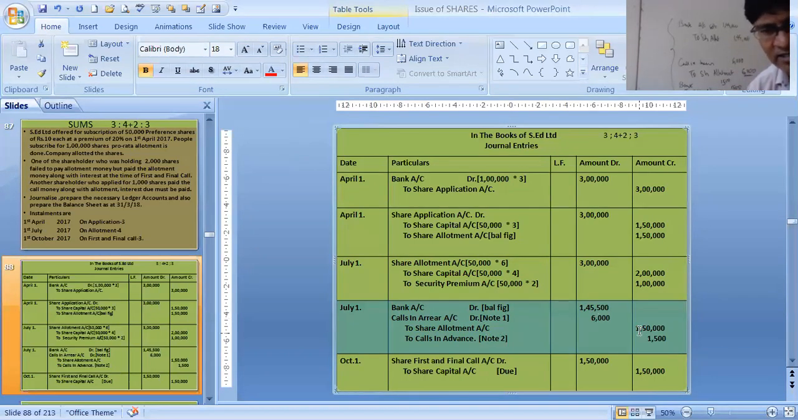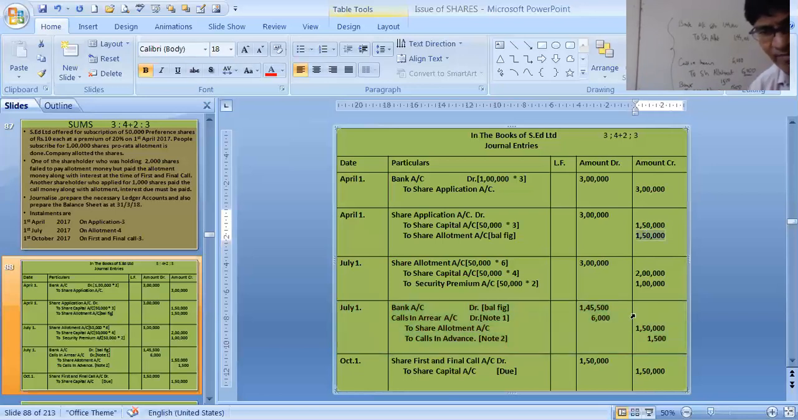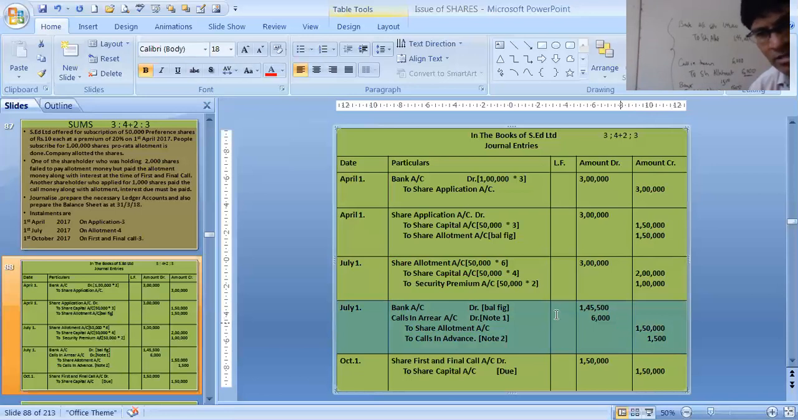2 share allotment, that much debit we have already done, 3 lakhs. 1,50,000 we have already credited, and now again we need to credit 1,50,000. 1,50,000 plus 1,50,000 is 3 lakhs. Then we have calls in advance, that is 1,500. You can just do this much and get the bank figure as a balancing.